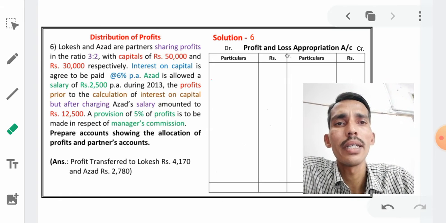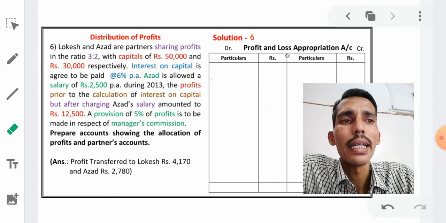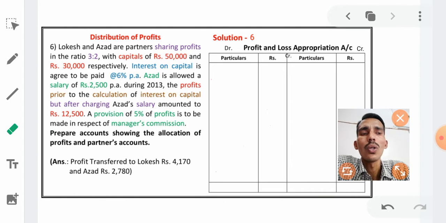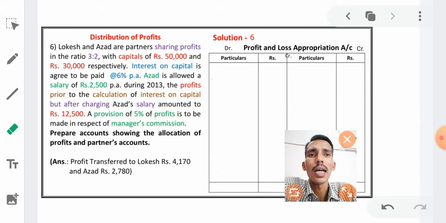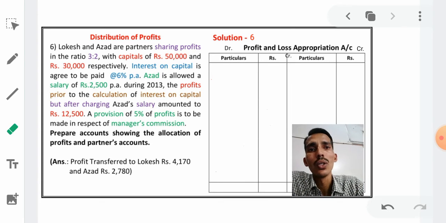First, read the question. What is it saying? Lokesh and Azad are partners sharing profits and losses in the ratio 3:2.